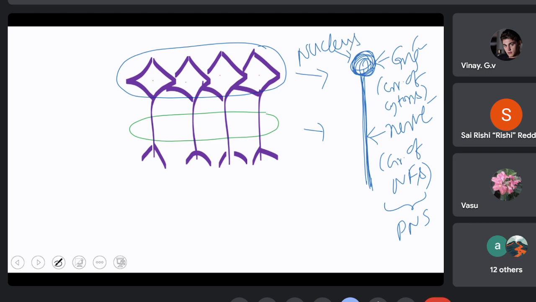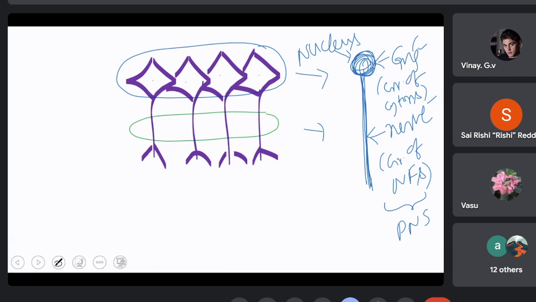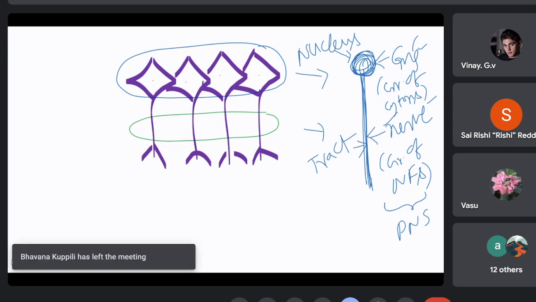There are two nuclei which are responsible for the production of neurosecretory hormones that are stored in the pars nervosa, respectively vasopressin and oxytocin. These are called the supraoptic nucleus and paraventricular nucleus. So thus nucleus is nothing but a ganglion, a group of cytons present in the central nervous system. And the nerve in the central nervous system is called a tract. So these are the terms which you have to get familiarized with.